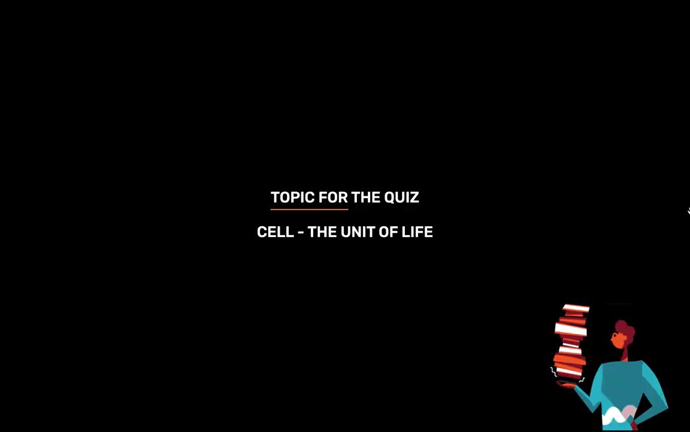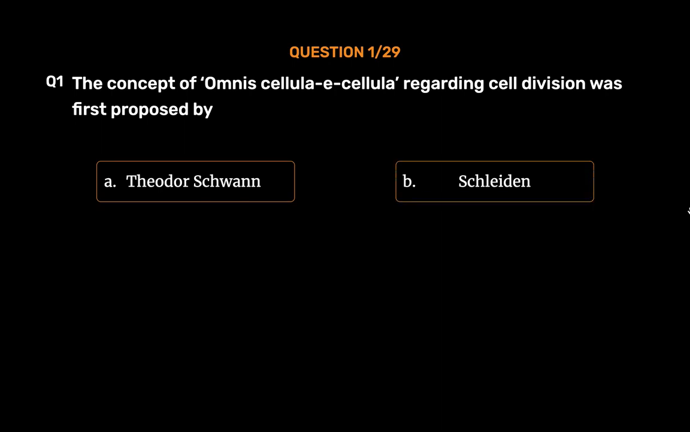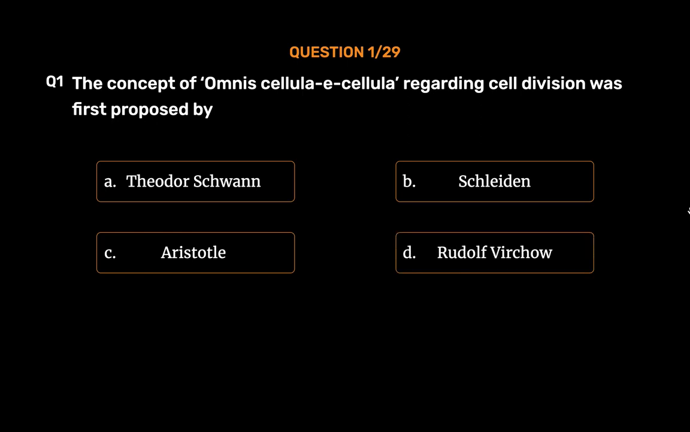Topic for today's quiz is Cell, the unit of life. Question number 1. The concept of omnis cellula e cellula regarding cell division was first proposed by Option A. Theodore Schwann. Option B. Schleiden. Option C. Aristotle. Option D. Rudolf Virchow. The correct answer is Option D.